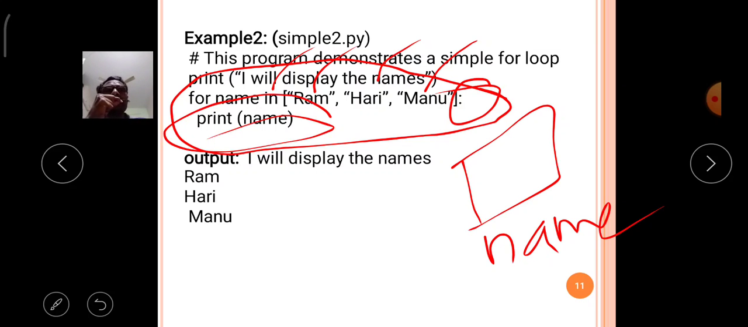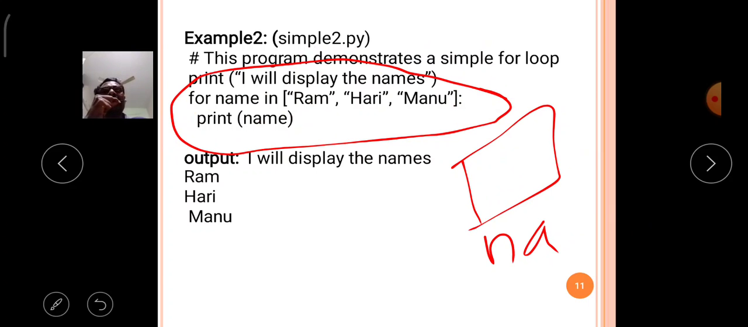Now the first value Ram is stored in the variable, so that's why the output is like this. Simply it will print Ram. Then afterwards it will store Hari in the variable name and print Hari. Then Manu is stored in the variable name, and Manu is printed on your output screen.